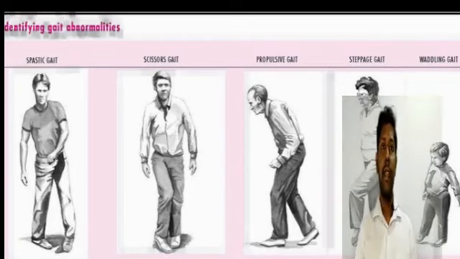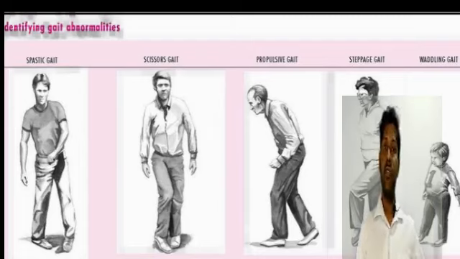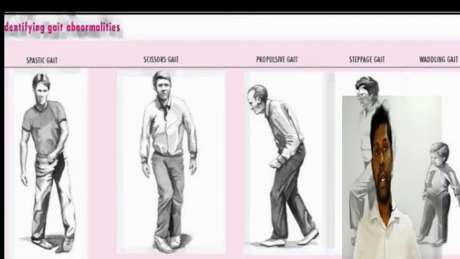So what is gait? It is usually the way a person walks. You will be asked what the various types of gait are, like spastic, which can be seen in Parkinsonism, and the waddling type of gait, which can be seen in myasthenia gravis, as well as in conditions where the hip joint or the waist joint is broken.